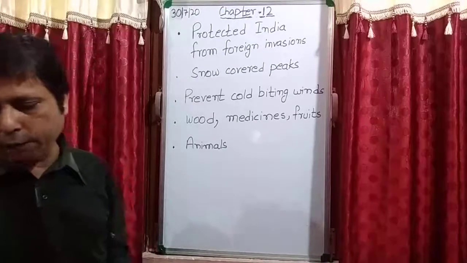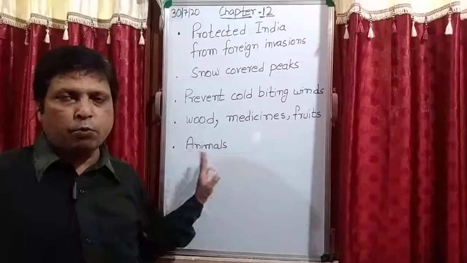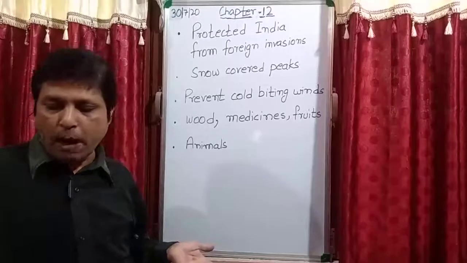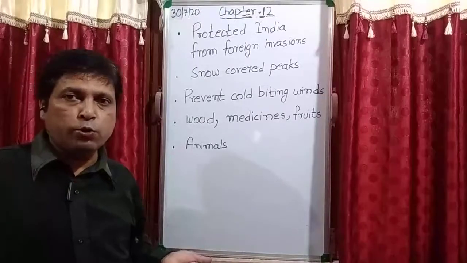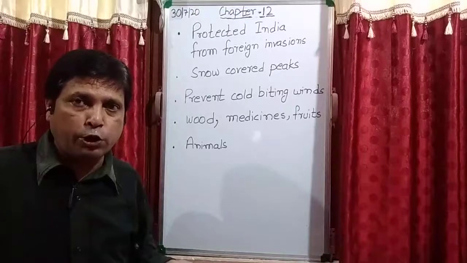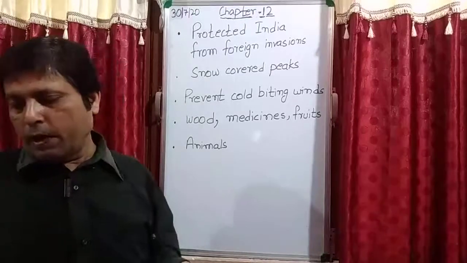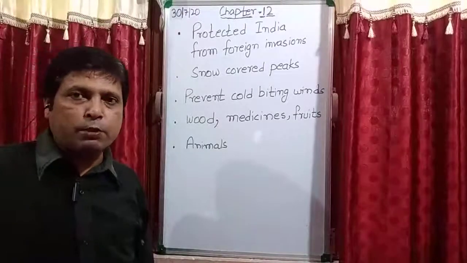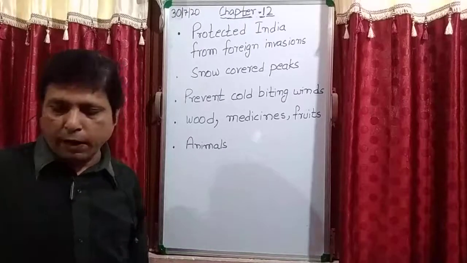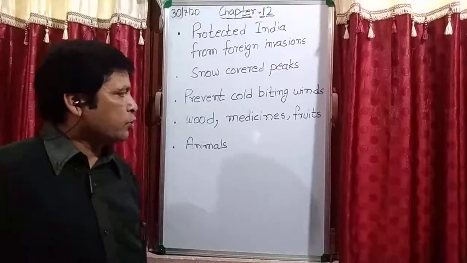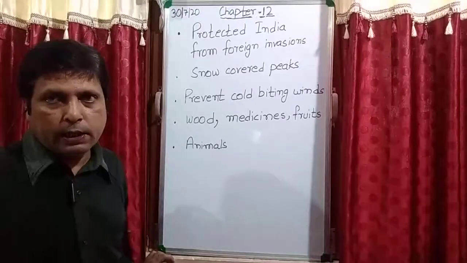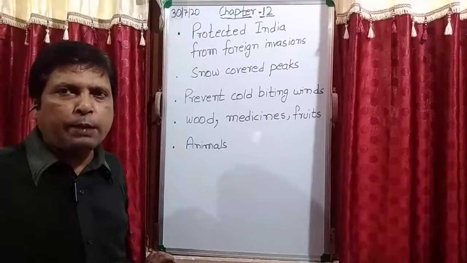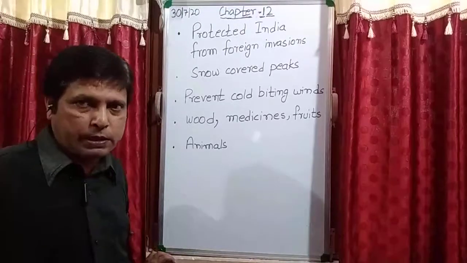Clear, student? Now after that, next point I have written just one word, animals. So many animals such as snow leopard, tiger, rhinoceros. Rhinoceros किसको कहते हैं? गैंडे को कहते हैं, देखा होगा आप लोग ने जू में. ठीक है, and wild yak are found here. So these are a few names of the animals which are found in this range. For example, snow leopard, tiger, rhinoceros and even yak. Is it clear?